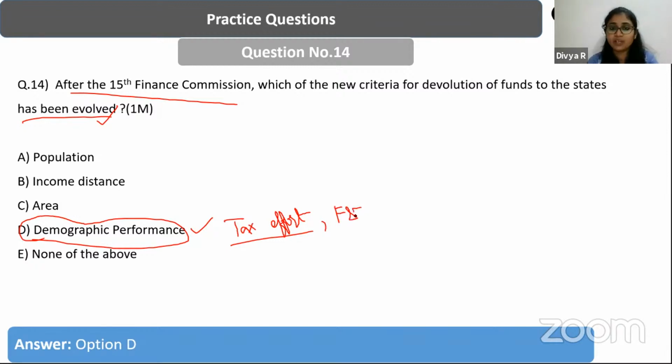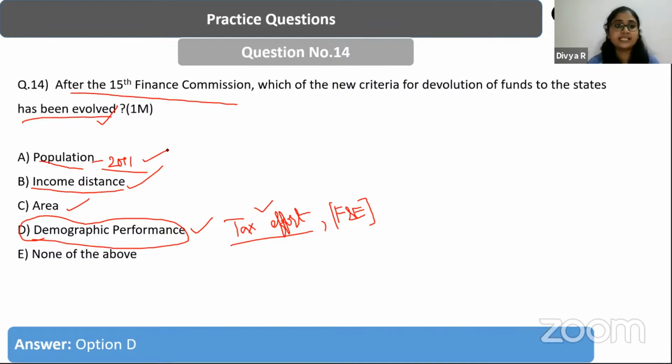Earlier, there was something called forest cover. So no more forest cover is going to be considered as a criteria in the 15th Finance Commission recommendations. It is going to have forest and ecology, tax effort, demographic performance. So these three are going to be the new parameters. Along with that, we have the income distance, area, population based on the 2011 census. Census 2011 is going to be captured. So these are all going to act as criteria.